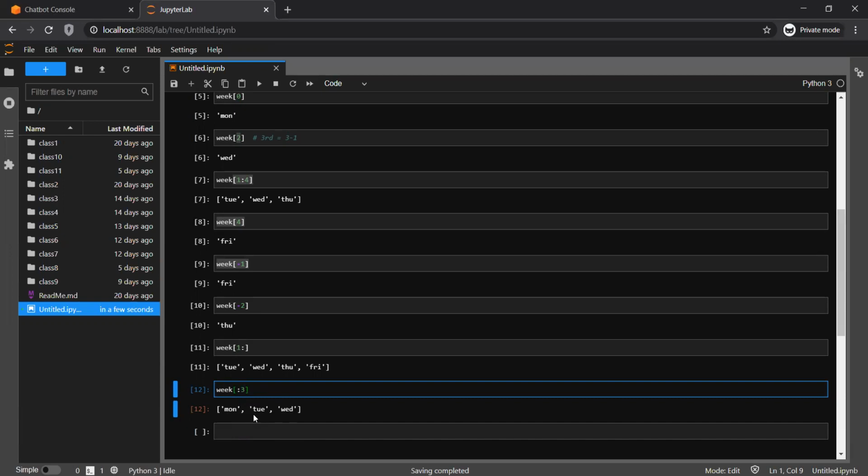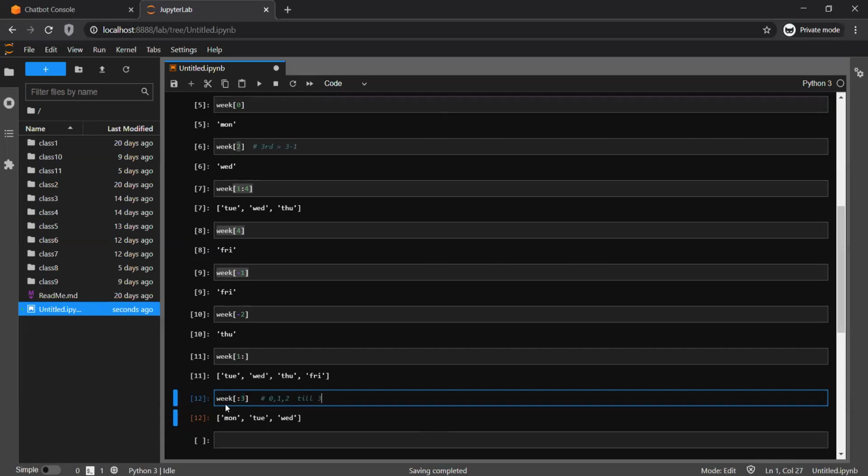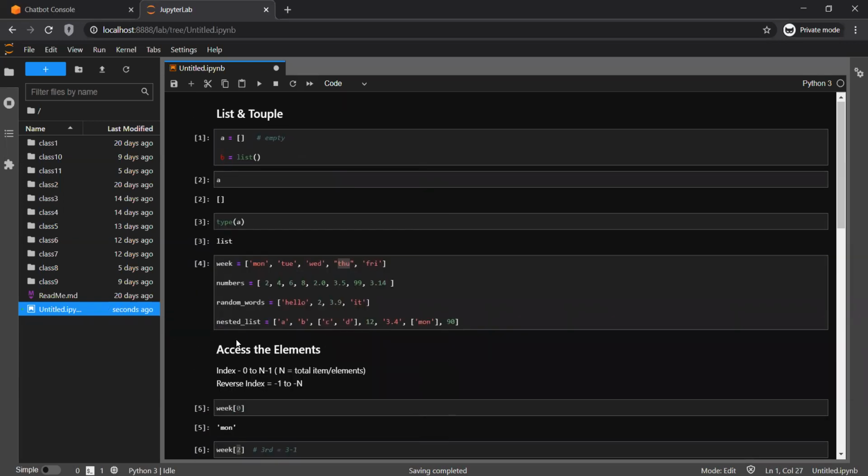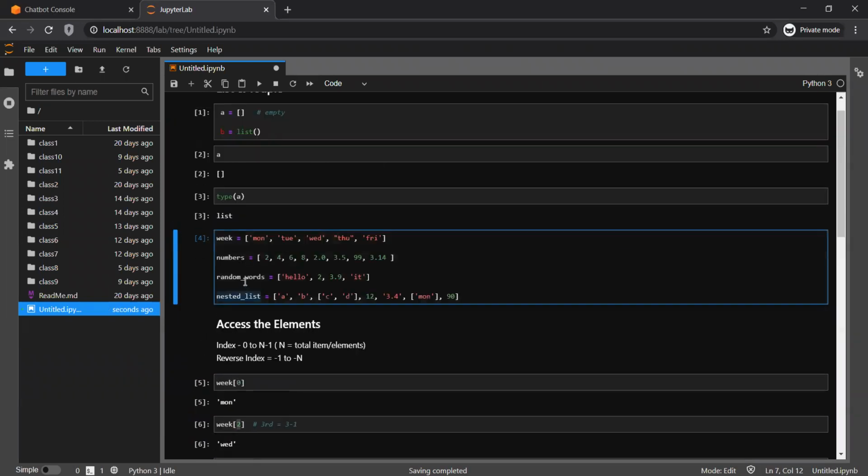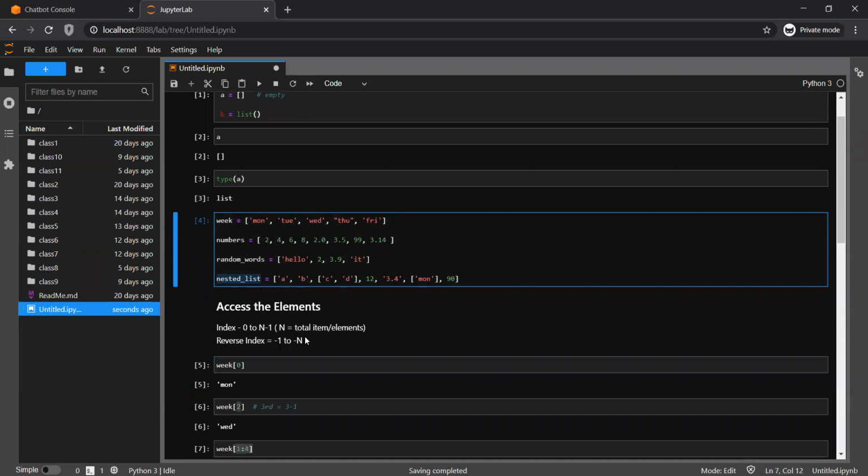If you count the index 0 1 and 2, it always starts from 0. So if 3 is mentioned, that means it will reach till 3, but not 3. So 3 is always excluded in that case. The last index, whatever is mentioned in slicing, will be excluded. Let's quickly check the nested list as well. Obviously, whatever slicing and dicing we have seen will work here too, on numbers and random words as well.